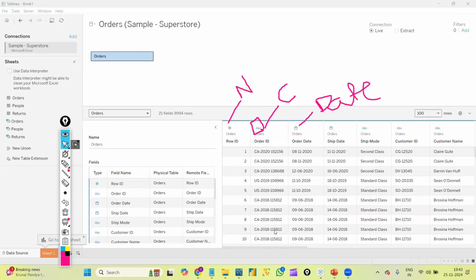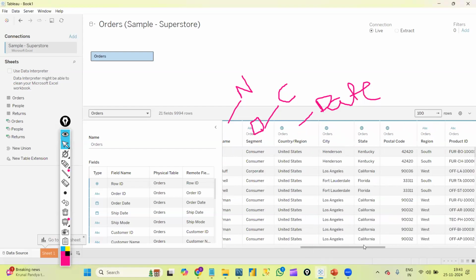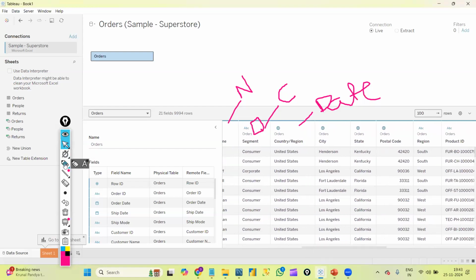Likewise, we have one more data type in Tableau, that is geographical data type. The symbol is a globe. That means all the geography and map related things, city, state, country, all that data whenever we are dealing with maps. That geographical data will have this data type and the symbol is a globe.